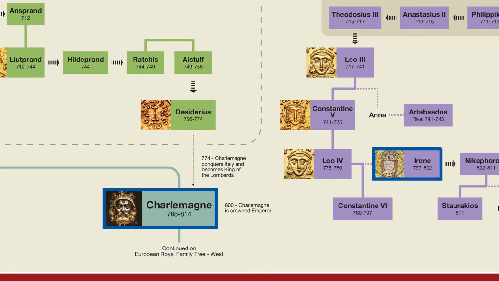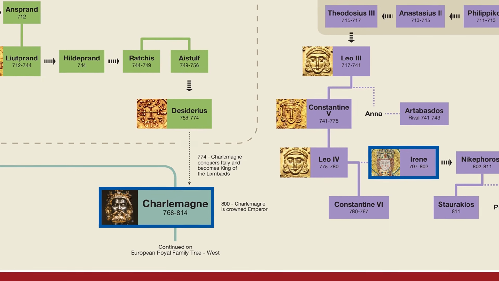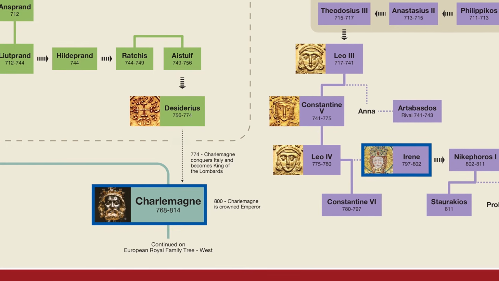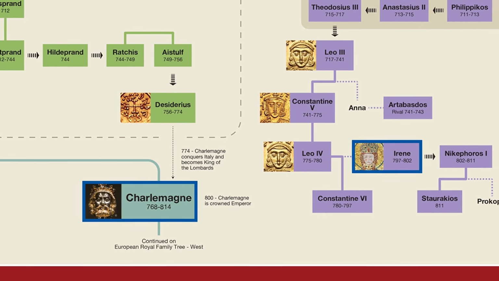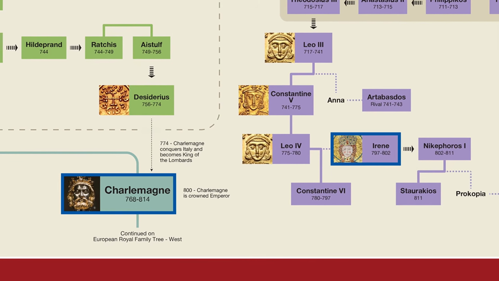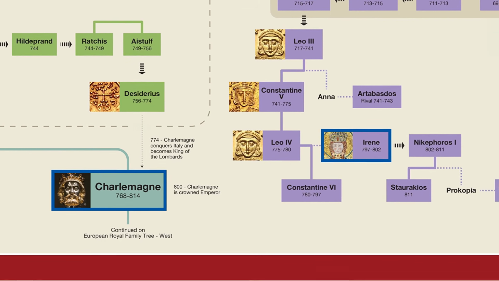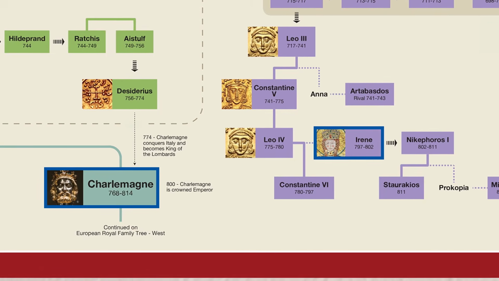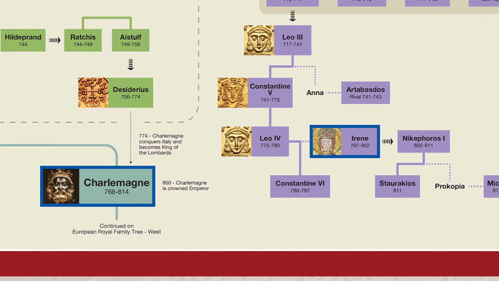In the year 800, Charlemagne was crowned by the Pope as the new emperor of the Romans. You see, in some people's minds, the office of emperor had been vacant because Irene was a woman and the emperor had to be a man. Plus, Charlemagne's empire was now bigger and more powerful than the Byzantine Empire, covering most of Western Europe, including Italy. So an argument could definitely be made that his empire was now the real Roman Empire.